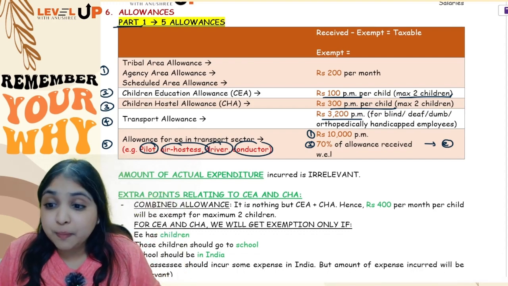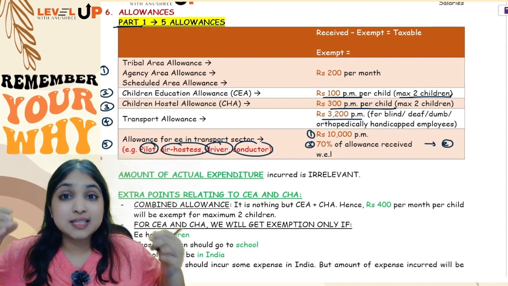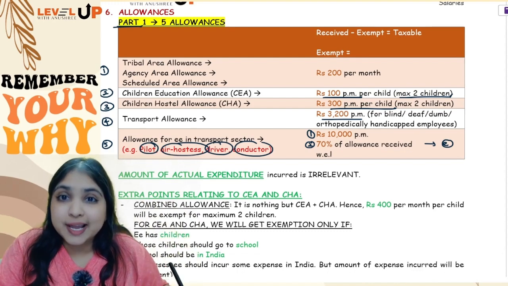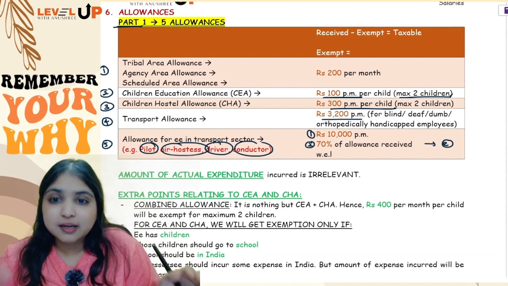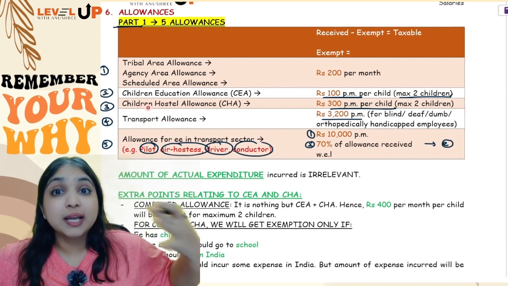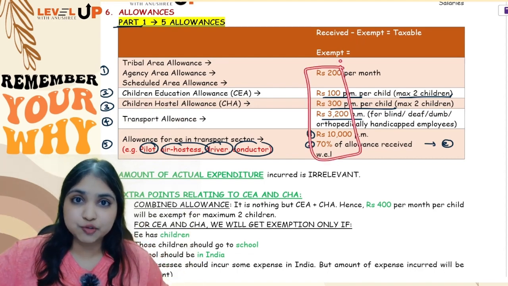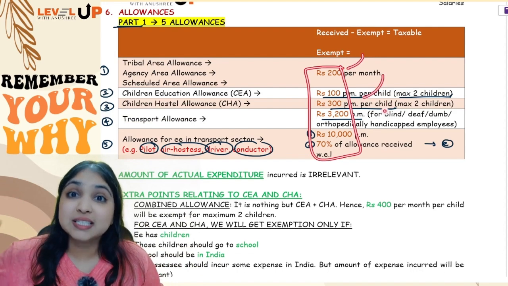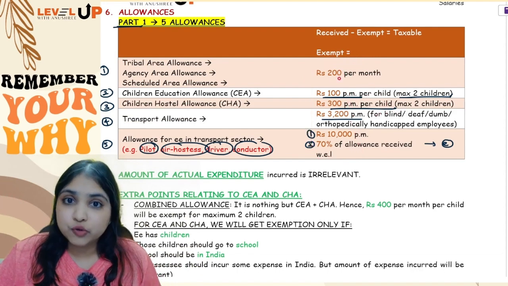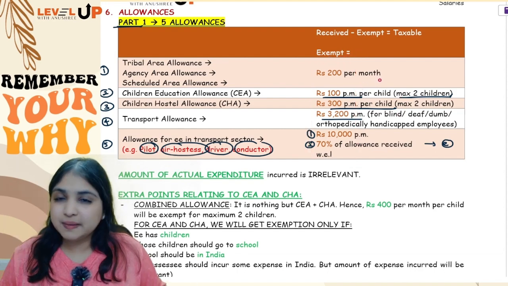So the special point about these 5 allowances is that, see, I don't care what your actual expense is. How much you actually incurred doesn't matter to me. Like for example, in transport allowance, how much you actually incurred for transportation is irrelevant. You will straight away get a flat exemption. The numbers are fixed in the Act itself. The rules themselves give you the numbers. To this extent, it will be straight away exempt for you. So received minus exempt, balance will be taxable.